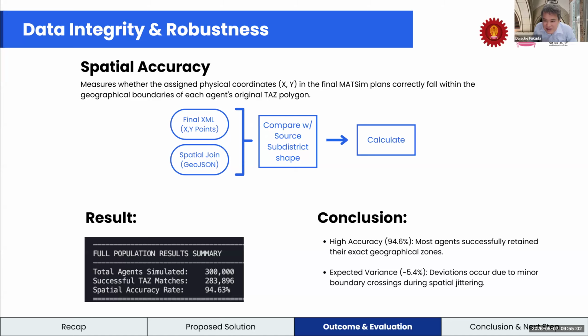But in your simulation, what about the size of the traffic analysis zone? Is it city scale, street scale or region scale? What is the average areal size of TAZ in your analysis?